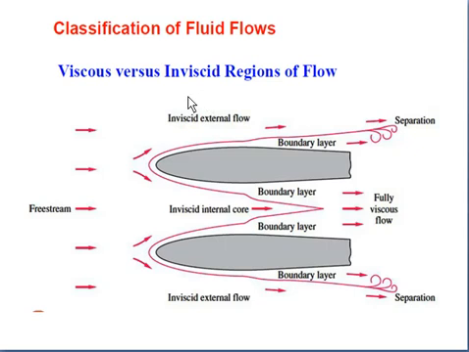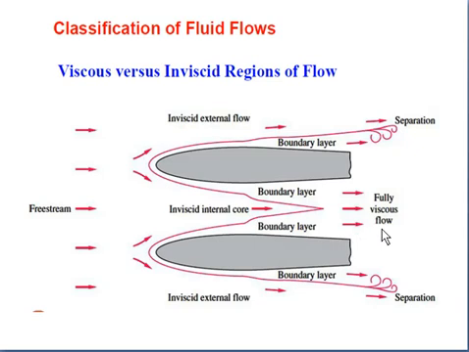Here the viscous effects are very low. That's why this region is called the inviscid region. Here the flow is inviscid external flow, and here you can see the inviscid internal core. Why is this called an internal core? Because it is in between these two boundaries, where there is a large amount of viscosity.